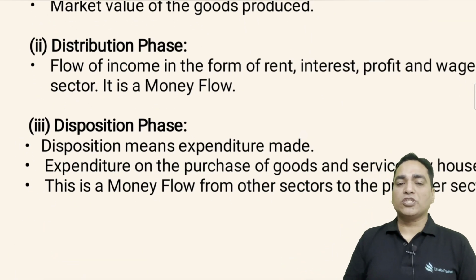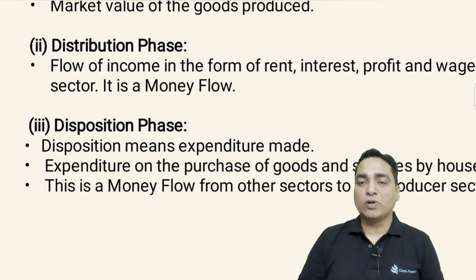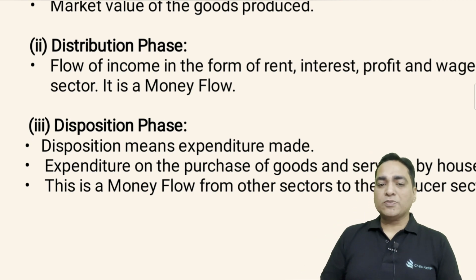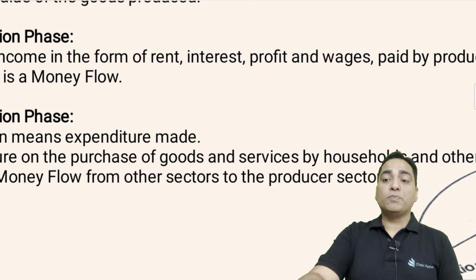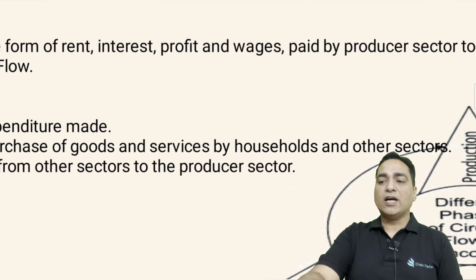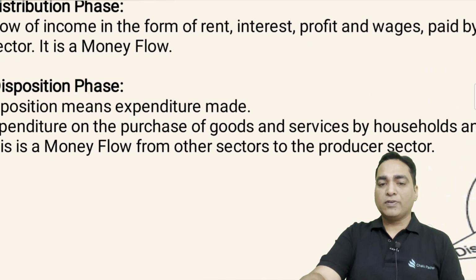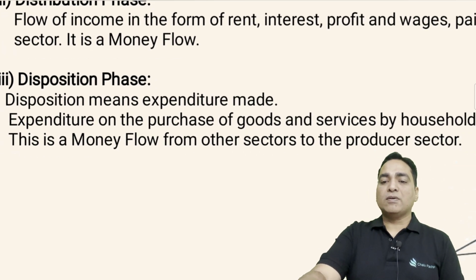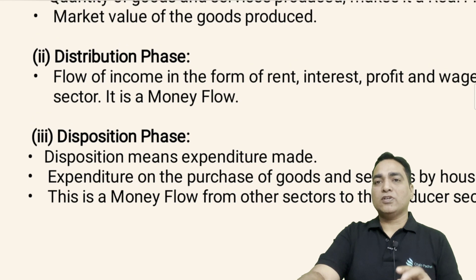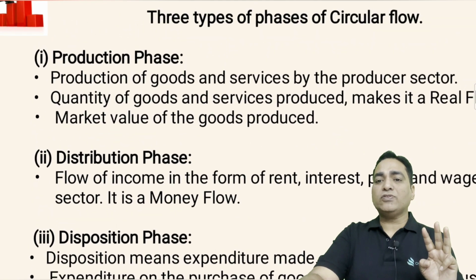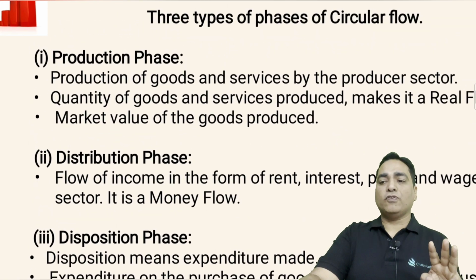Now what is disposition? Disposition का मतलब है expenditure जो आपने खर्चा किया है. Expenditures made, जो भी आपने खर्चा किया, जो consumer खर्चा करता है उसको हम disposition बोलते हैं, on the purchase of goods and services that are produced by the households and other sectors of the economy, right? And this is a money flow from other sectors to the producer sector. So these are primarily the three phases of circular flow of income.